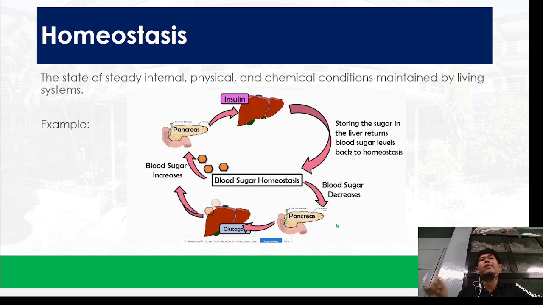milligram per deciliter, kanang sa ato mga diabetic nga mga relatives na ana sila ay gina-maintain nga blood sugar. So when that blood sugar decreases, what happens next? Si pancreas mag-release og glucagon. So katong mga na-store nga sugar in the liver, which we term as glycogen, will be broken down by glucagon into glucose. And that glucose nga na-release or nabungkag will be fed into the bloodstream para mauna po'y what?